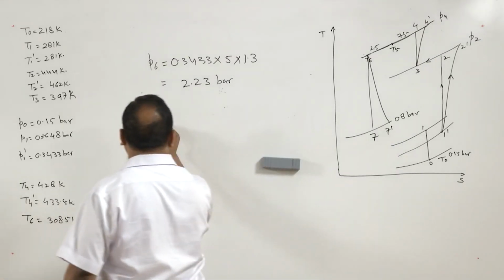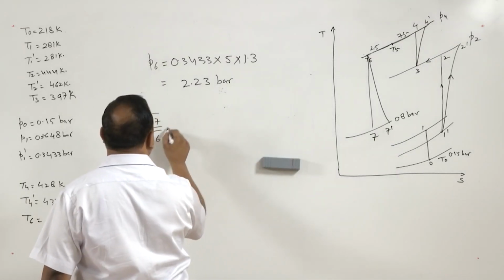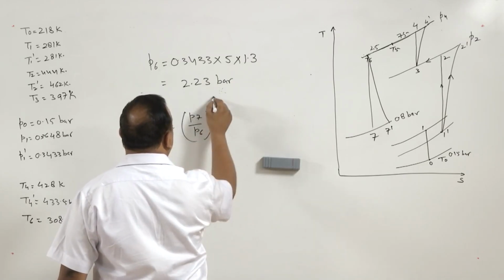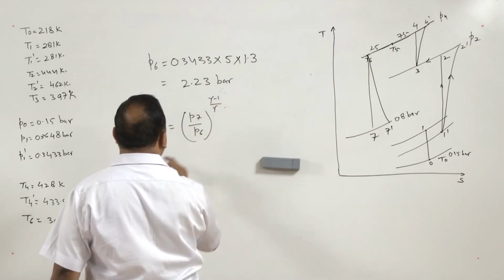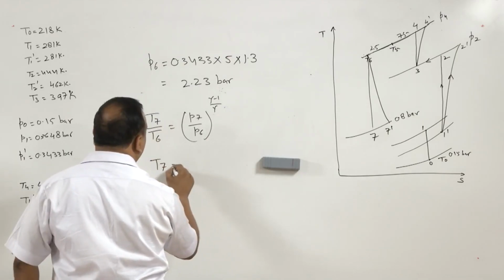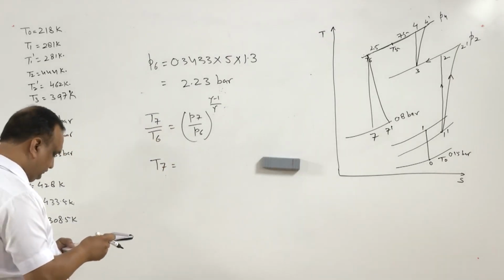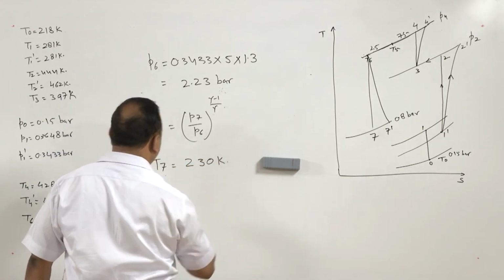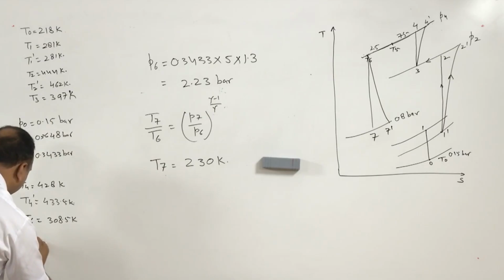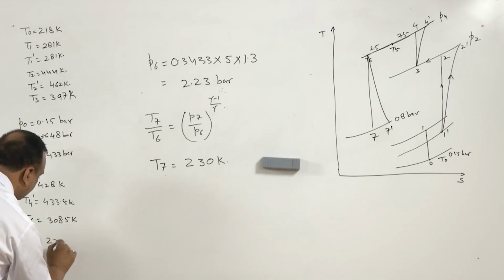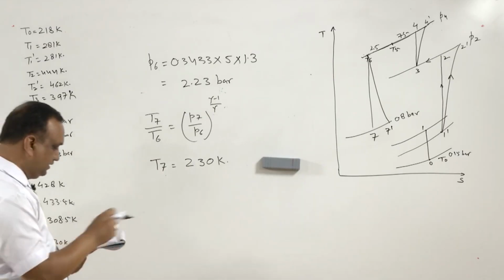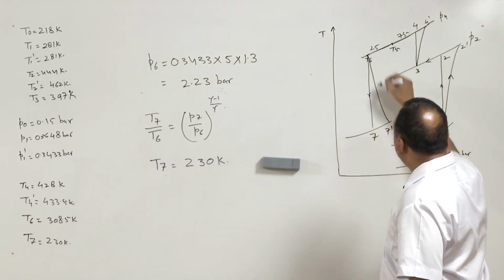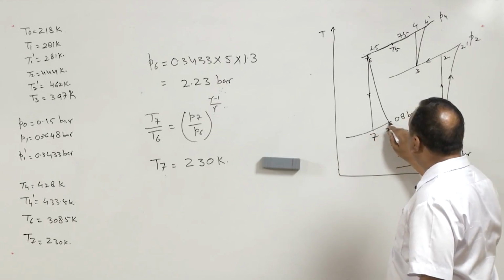So, again we will get 7 and 7 dash. So, T7 by T6 is equal to P7 by P6 raised to power gamma minus 1 over gamma, and from here we will get the value of T7 as 230 Kelvin. So, T7 is 230 Kelvin. Again, this process is not ideal process. So, instead of getting state 7, we will be getting state 7 dash.